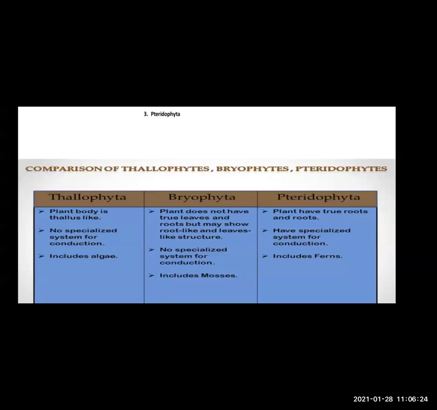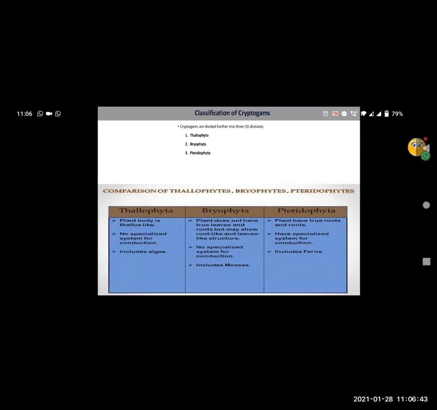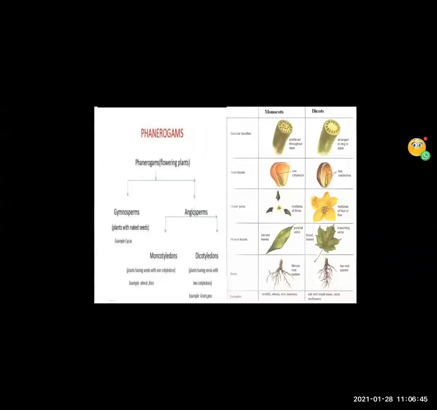Other examples I can give are Pteris, Lycopodium, and Nephrolepis. Got it? So this was the basic difference between Thallophyta, Bryophyta, and Pteridophyta. Let us go on to the next slide. Let us study about phanerogams. Just now we saw the classification of cryptogams.